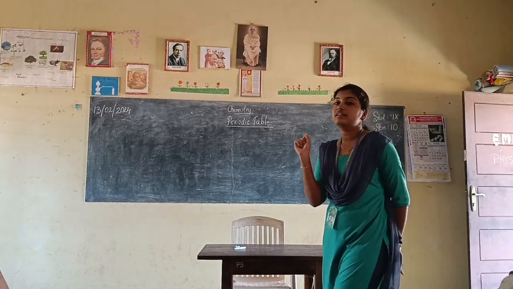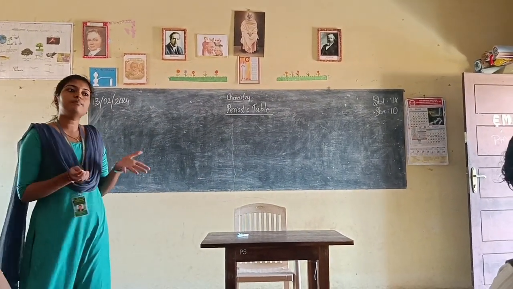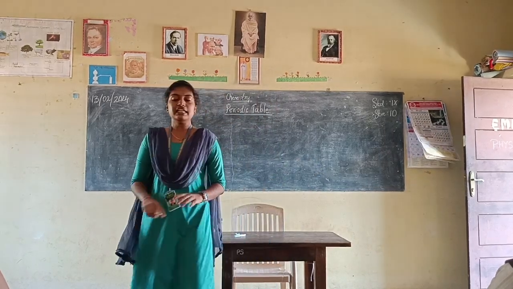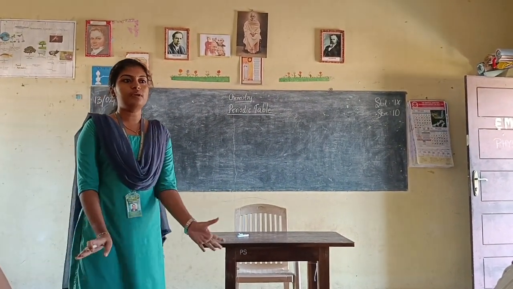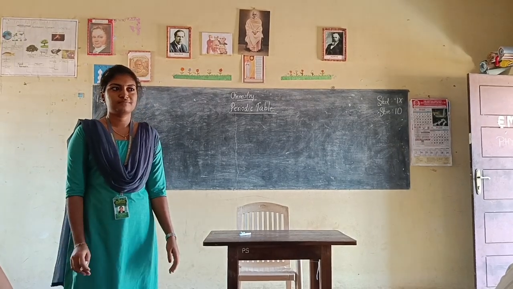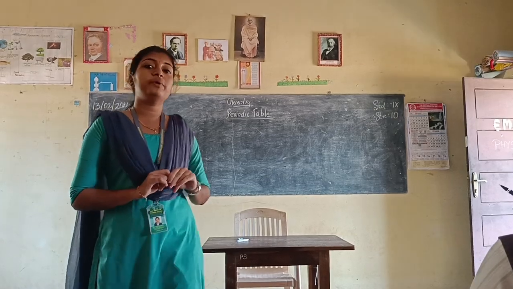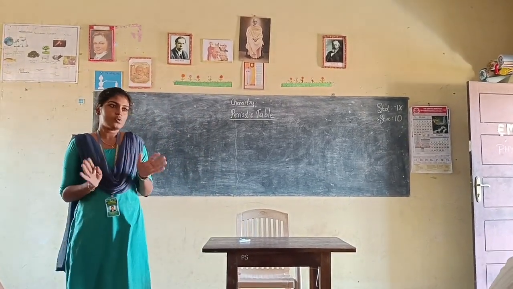The important word there is atomic mass. Then the important question: who is the father of the periodic table? Mendeleev. That is the main question. Okay, fine. So we have discussed the questions.